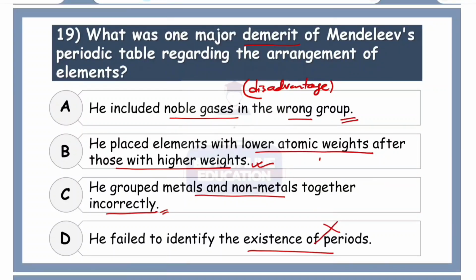Now here the most convincing answer is he placed the elements with lower atomic weights after and then the higher atomic weights first. So he placed the higher ones first and the lower ones later in some of the cases. So the correct option is option number 19, B, lower and higher issue.